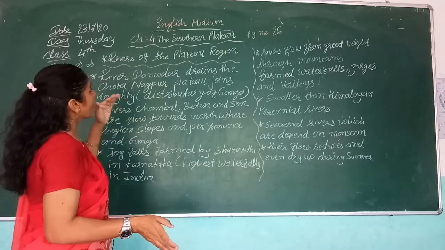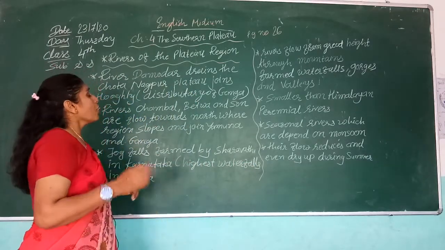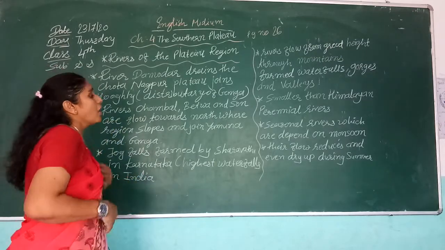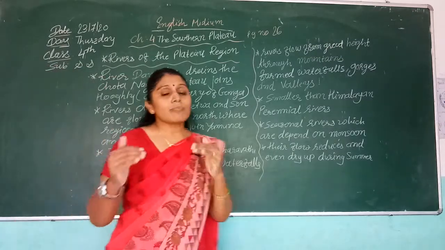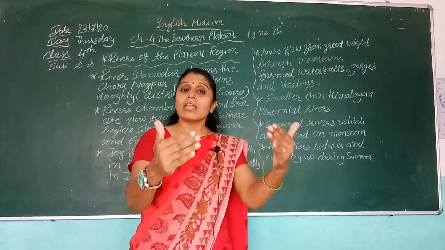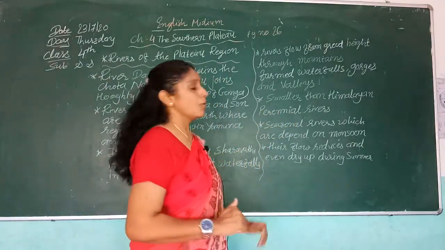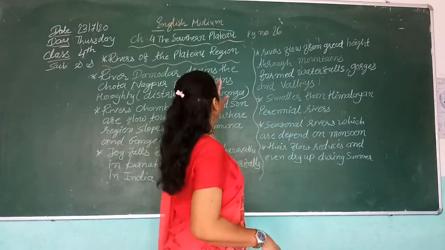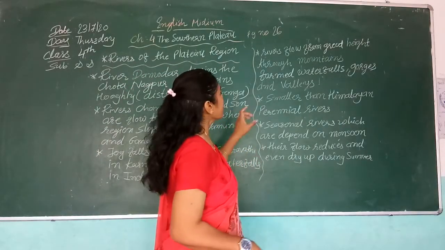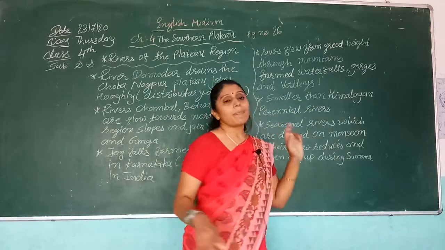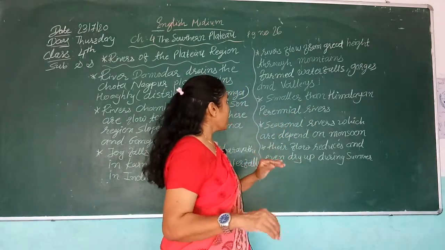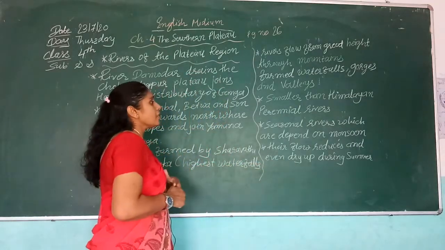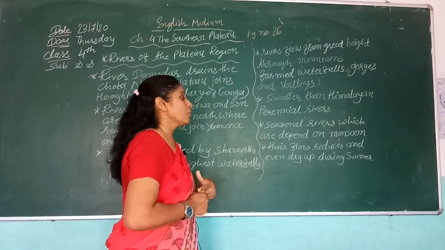The rivers of the southern plateau, the Godavari, Krishna, Kaveri and Damodar, are smaller than the Himalayan perennial rivers. And these are seasonal rivers, which depend on the monsoon.